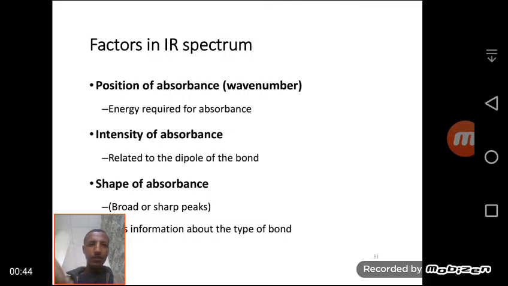In the next slide, the position of absorbance or wave number is affected by the energy required for absorbance. That means it is directly related to the absorbance or the frequency of the radiation. The intensity of the absorbance is related to the dipole moment of the bond, and the shape of absorbance is related to the broad or sharp peak and the information about the type of bond.